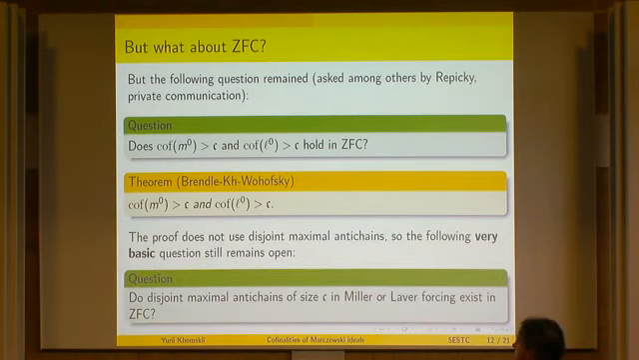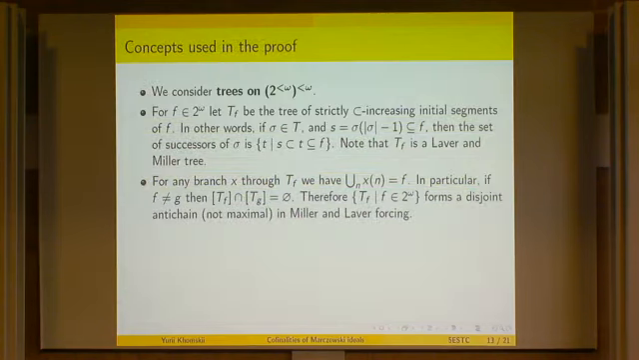However, the proof does not actually use disjoint maximal antichains like this. So the following question, which I think is a very basic question, but somehow we don't know the answer: do disjoint maximal antichains of size continuum actually exist for Miller and Laver forcing in ZFC? So actually we have no idea. Okay, so I will talk a little bit about the proof.